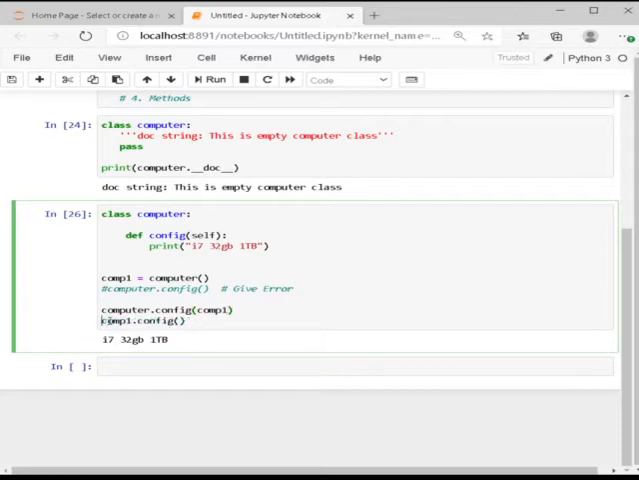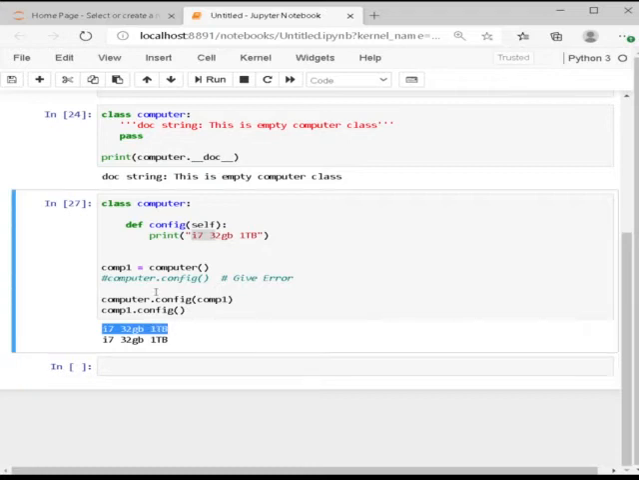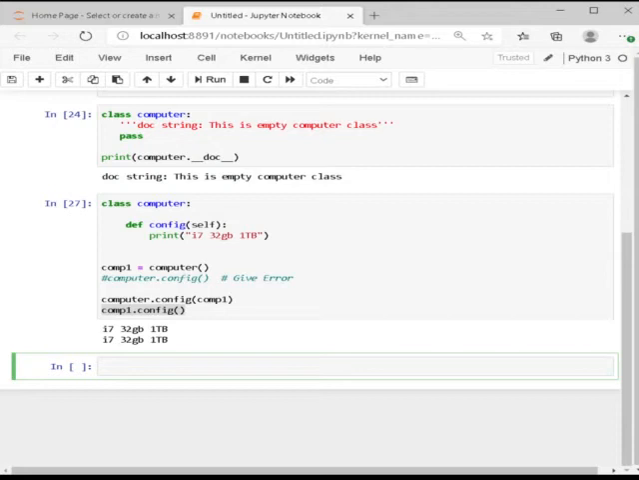We can even write like this. You know why? Because the component is calling itself to say config to give the values. So if I execute this, it executes 2 times, because of this one and then because of this.